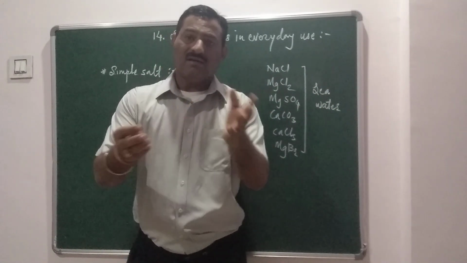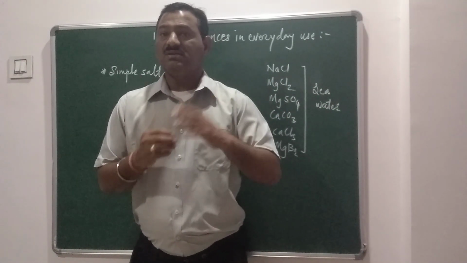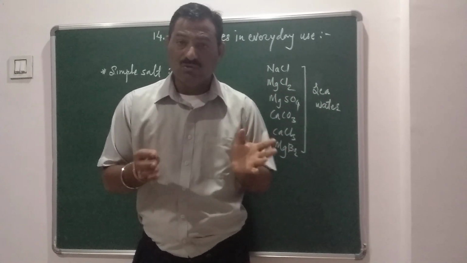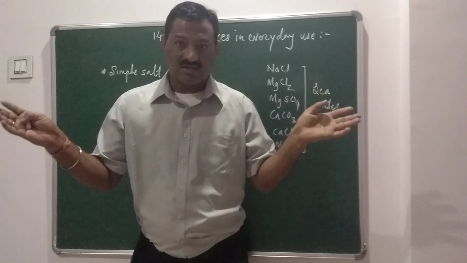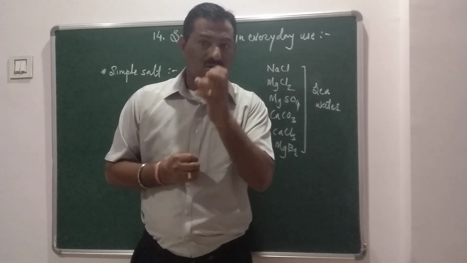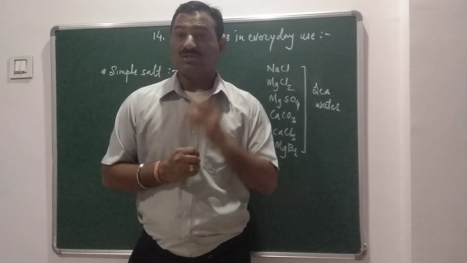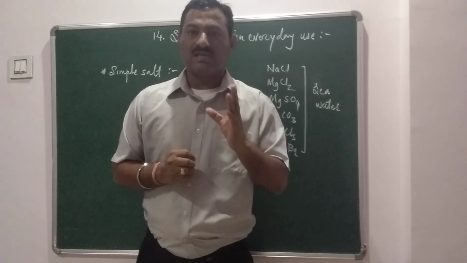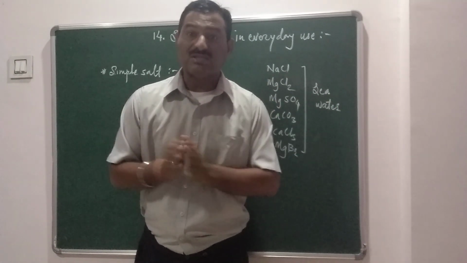In our everyday life we use different kinds of substances in our home and outside. In our home we use a very common compound, sodium chloride, NaCl, which is known as table salt.